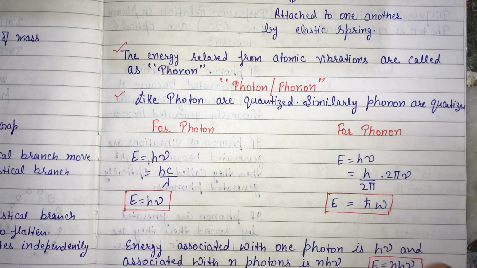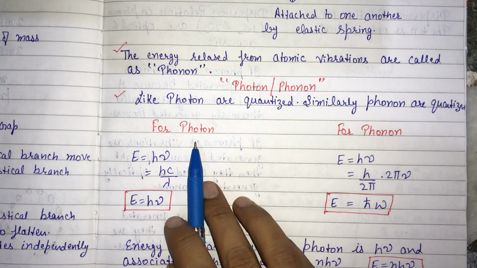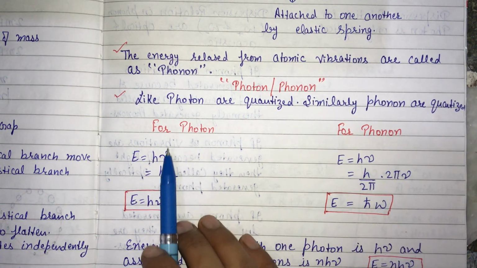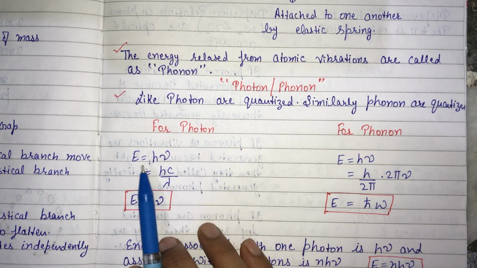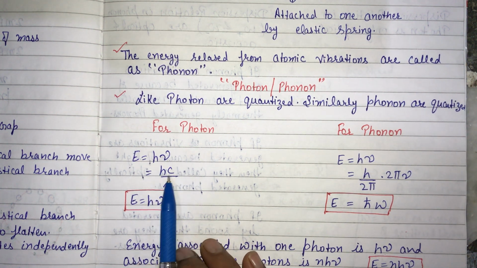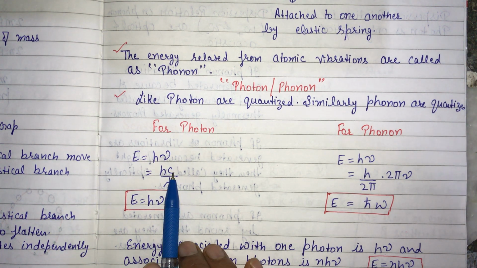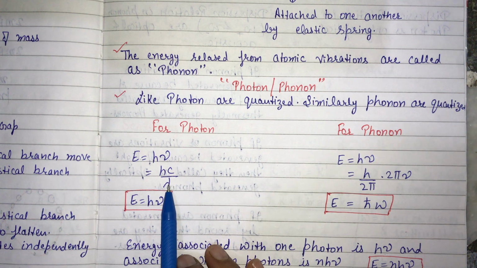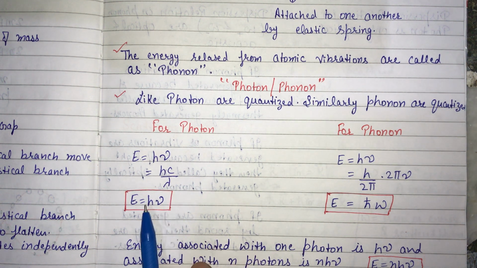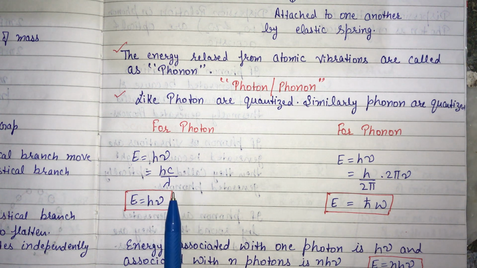Now, like photons, phonons are also quantized, and if we see the energy of photon and phonon, then energy for photons is given by E equals h nu, where h is the Planck's constant, and if we write nu as c over lambda, then c is the velocity of light, which is 3 into 10 raised to power 8 meter per second, and lambda is the wavelength. Now E equals h nu is the energy associated with a photon.